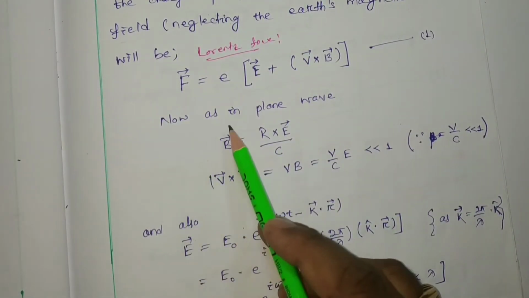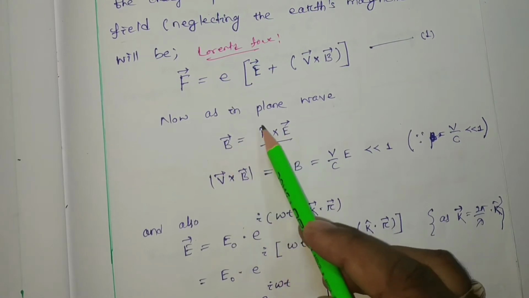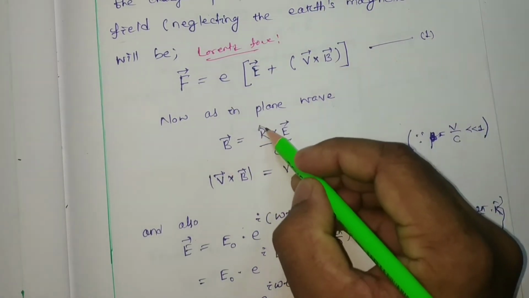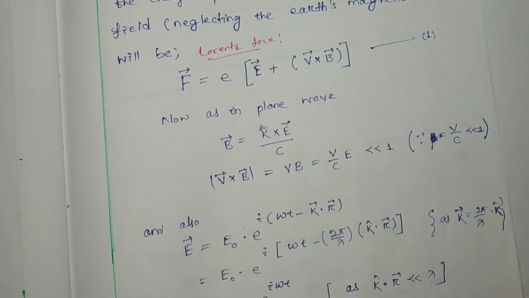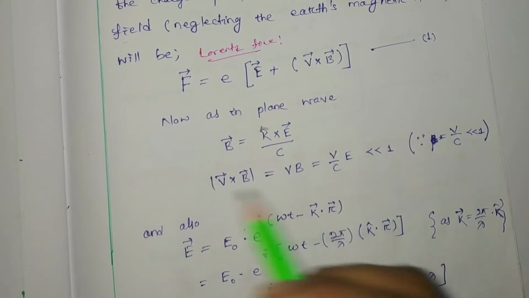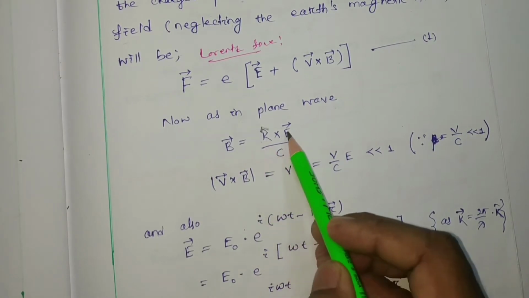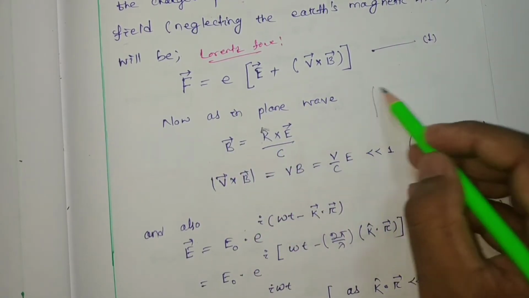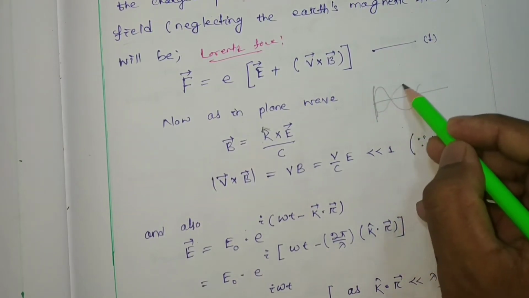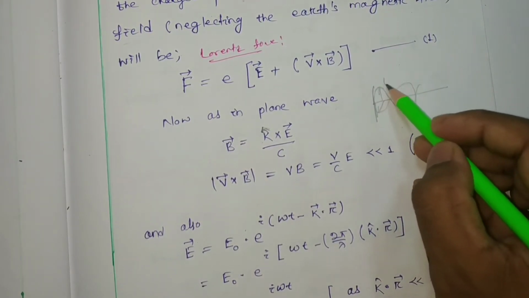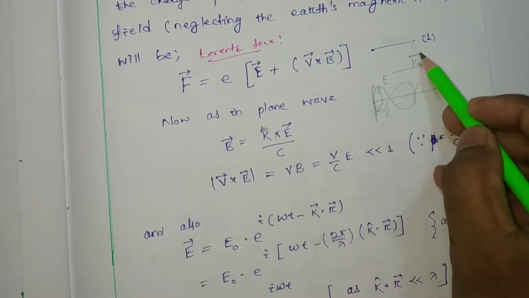Now as in a plane wave, B can be written as k cap cross E by C. As B, the propagation vector and E are all perpendicular, see, this is your electric component, this is your magnetic component, and this is your propagation direction.